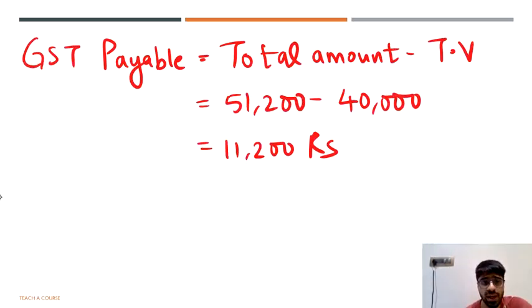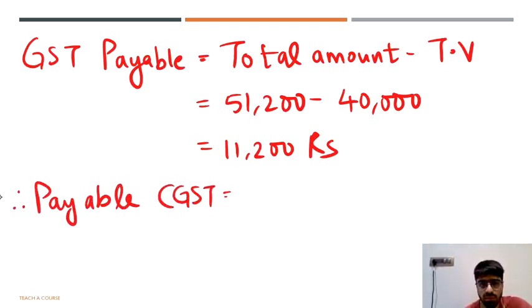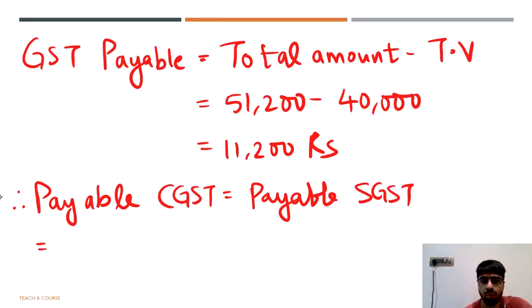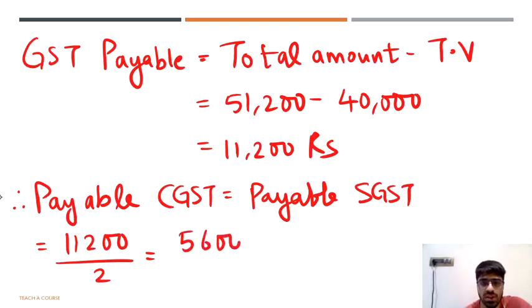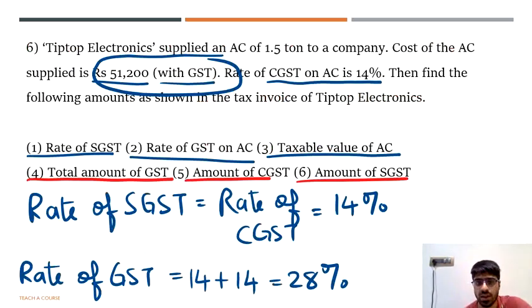We know the GST payable, so therefore we can now say payable CGST and SGST are both going to be equal to 11,200 divided by 2, the half of GST, and that is going to give you 5,600 rupees. So here is where you have answered yet another question.